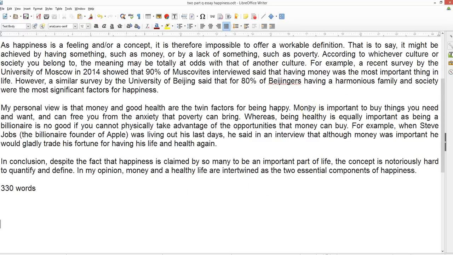Now, again, we've got to move the argument along sentence by sentence, right? So, money is important to buy things you need and want, and can free you from the anxiety that poverty can bring. Whereas being healthy is equally important, as being a billionaire is no good if you cannot physically take advantage of the opportunities that money can buy.